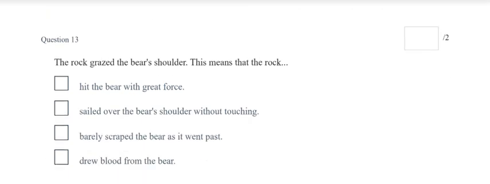Question 13. We're back to normal meanings. The rock grazed the bear's shoulders. This meant that the rock hit the bear with great force, sailed over the bear's shoulder without touching, barely scraped the bear as it went past, or drew blood from the bear.